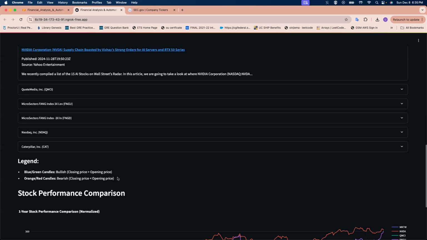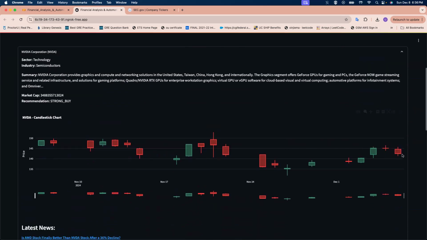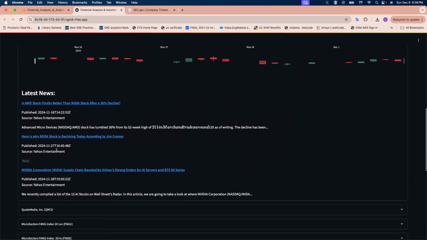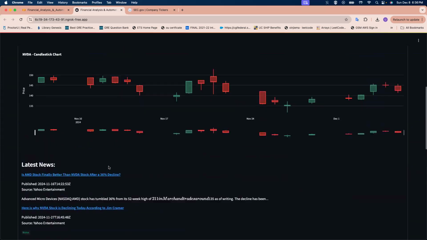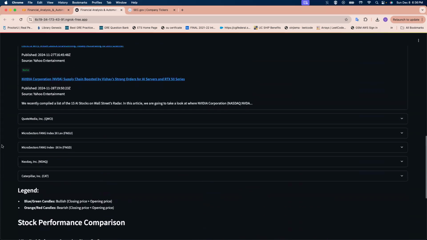That is, the stock is not doing as well when it ended on that day compared to its opening price. You can see that the Nvidia stock, at least in the last couple of days, has been quite bearish. That's because of the latest news that we are getting, like is AMD stock getting better than Nvidia's after a 36% decline, why Nvidia stock is declining today, and so on. But overall, we can see the year-over-year growth of Nvidia has been quite high, so that's why it's still a strong buy.